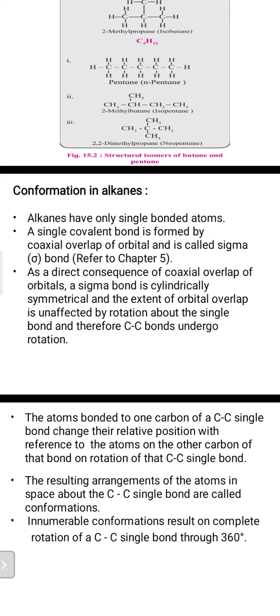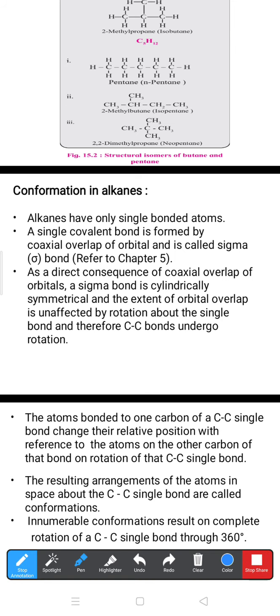What the orbital is, we'll see in detail in the hybridization theory. By coaxial overlap, we get a sigma bond. Remember, sigma bonds are stronger bonds, due to more extent of overlapping. Normally, you are going to learn two types of bonds, sigma bond and pi bond. Sigma bonds are stronger bonds, formed due to more overlapping, and pi bonds are weaker bonds, due to less overlapping. So I want to show the overlapping in short.